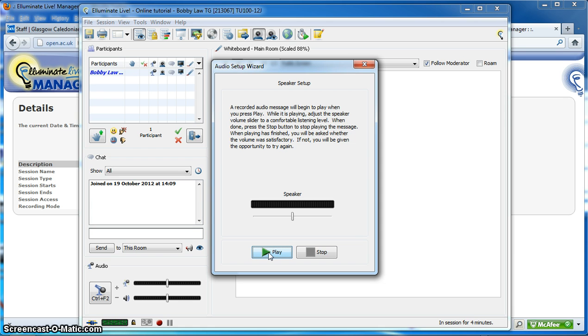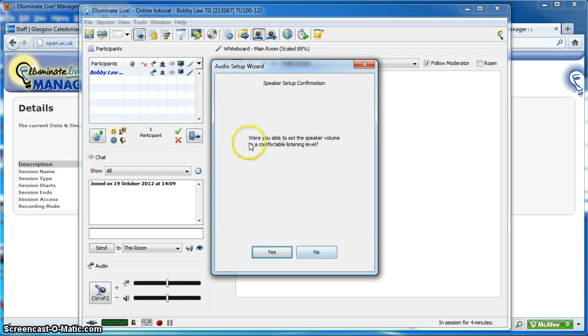So in the speakers we'll now play, and we can change the volume. Okay, and once you get the right volume you can just click stop and the recording will stop. Okay, it'll ask if you were able to hear that volume. Okay, and we'll click yes.